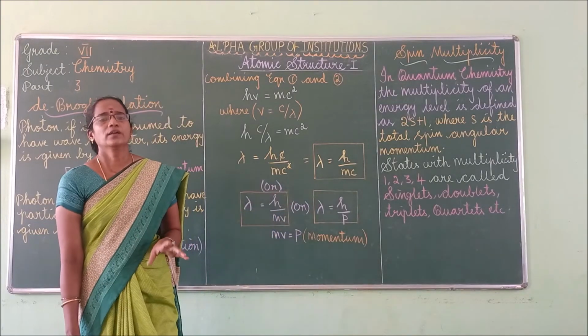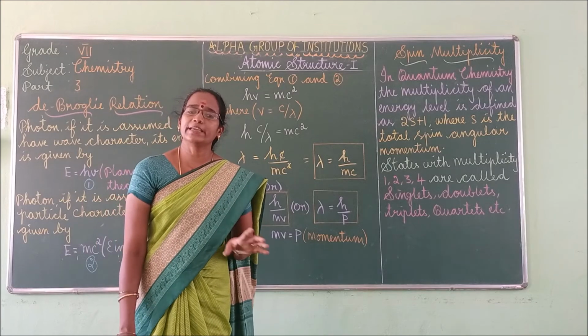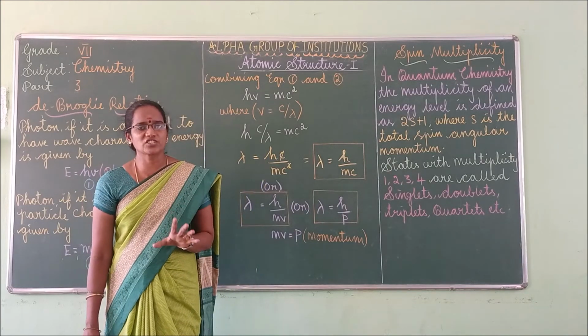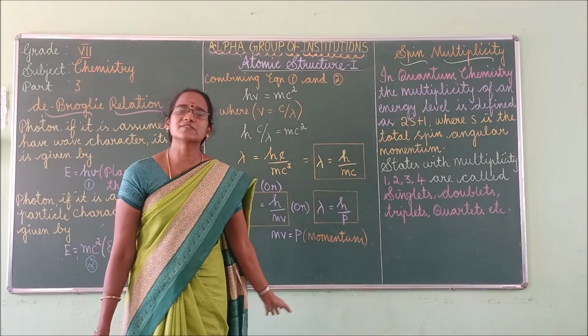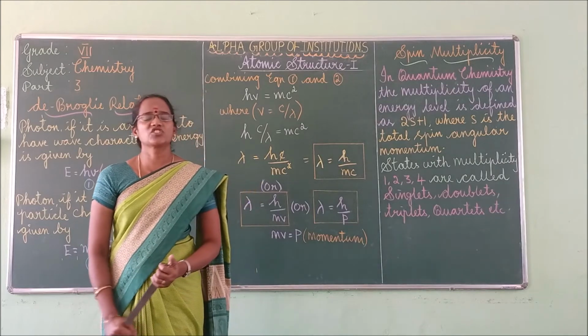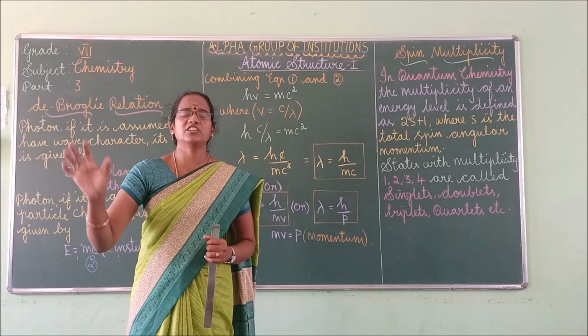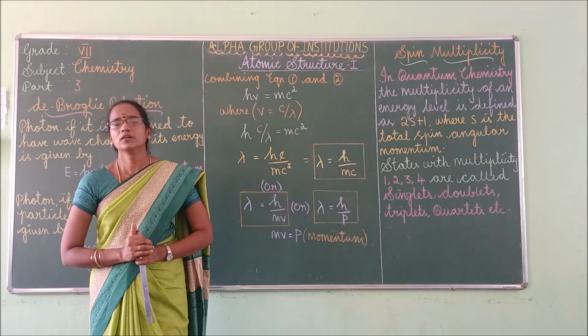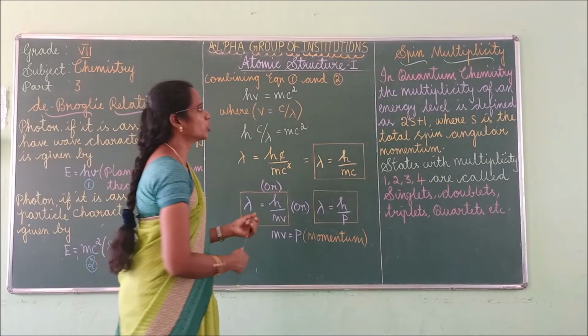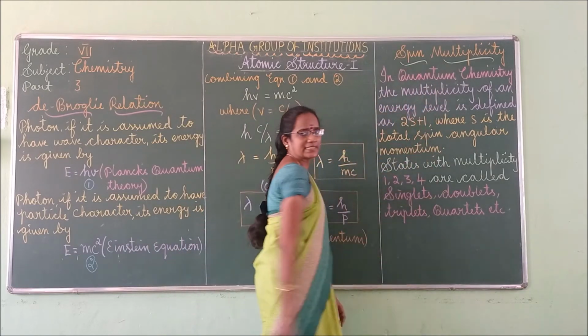So de Broglie equation mentions the wave nature of electron. From this we can understand the wave nature of electron. De Broglie equation predicts the wave nature of electrons. Got it? Right. Next we can move to spin multiplicity.